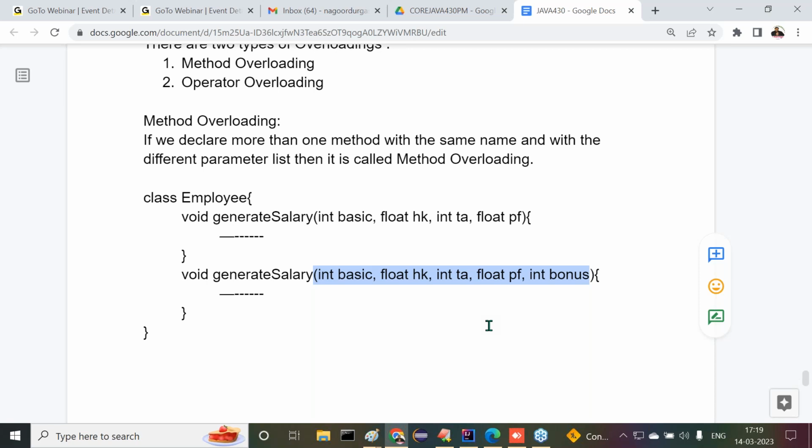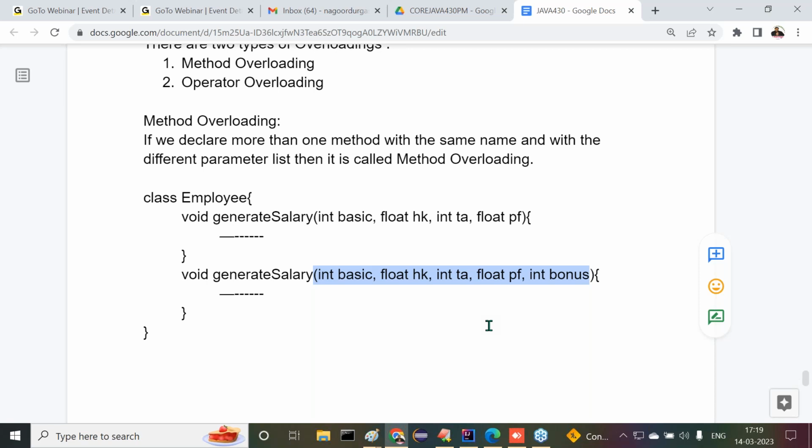This programming representation is called method overloading. This could be recognized by the compiler only. If any method is available with some number of parameters, that is recognized at compilation time only. Are you getting my point or not?